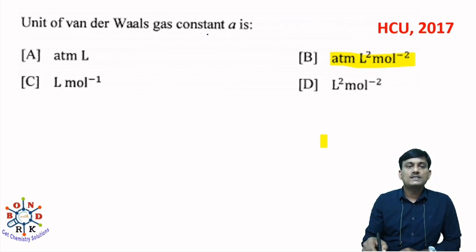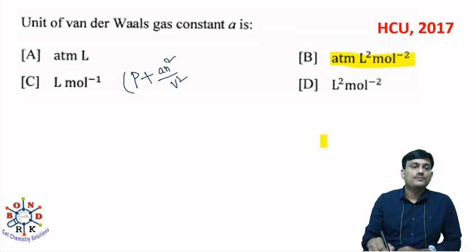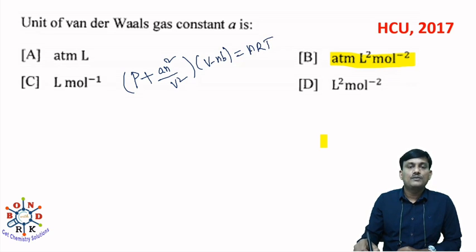Then the real gas behaves more like an ideal gas. Next question: what is the unit of the van der Waals gas constant A? If you take the van der Waals equation, P plus A n square by V square, times V minus nB, is equal to nRT. This is the van der Waals gas equation.